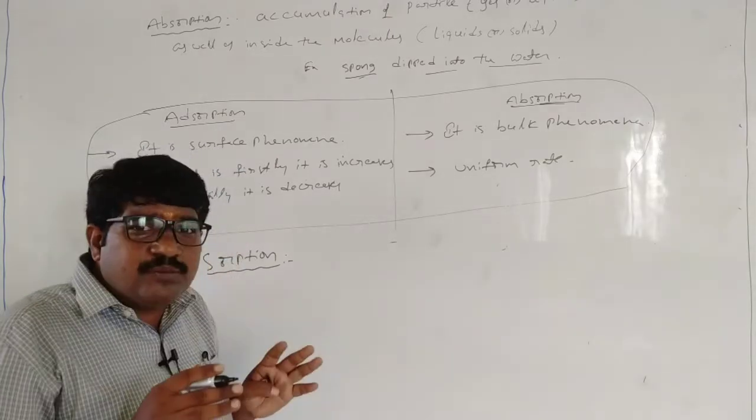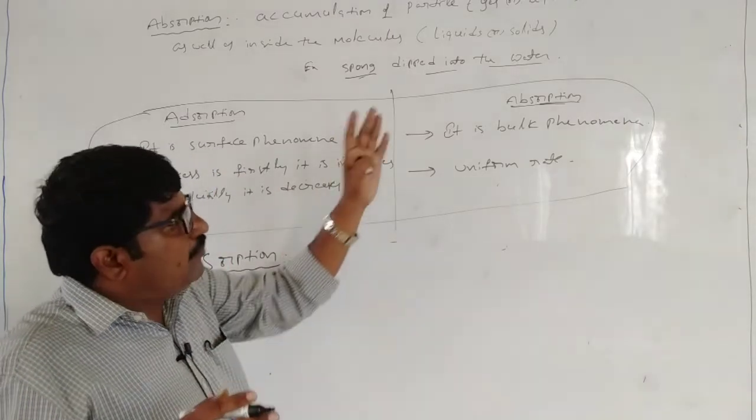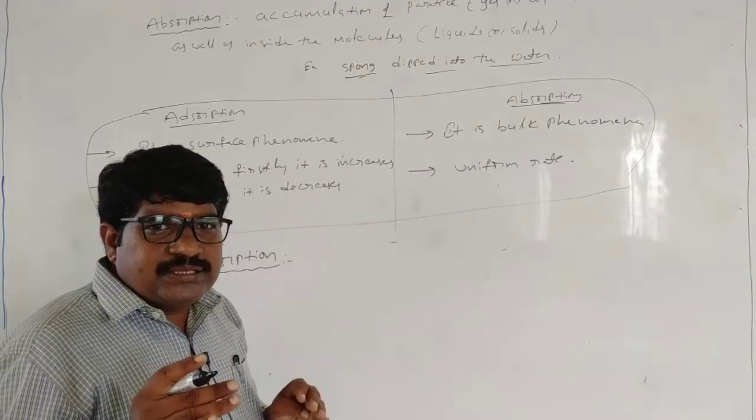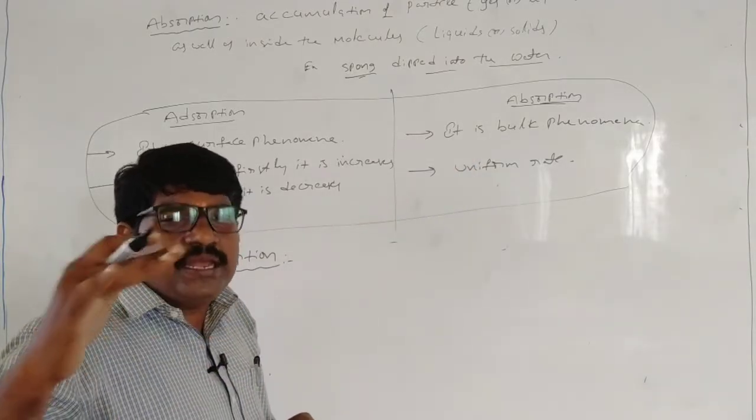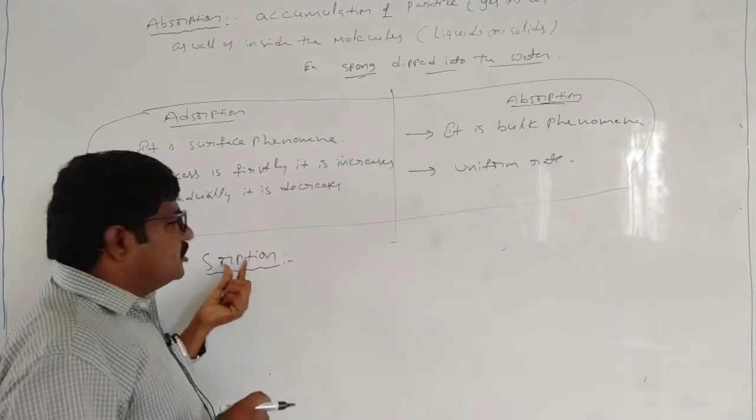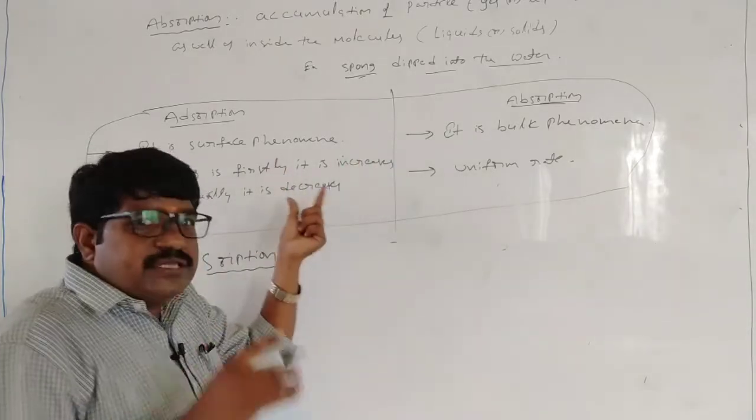So what does sorption mean? Adsorption and absorption both taking place simultaneously. That is called what? Sorption. Both take place at a time.